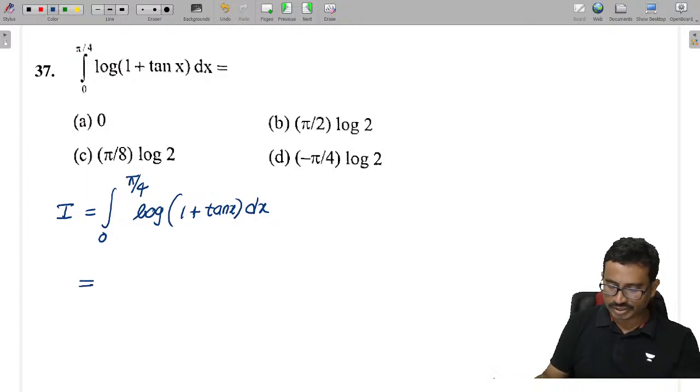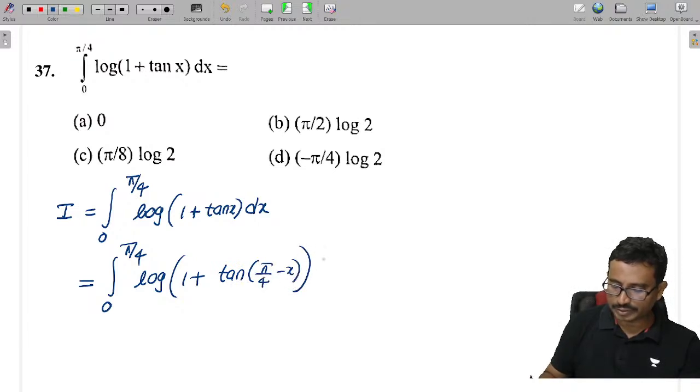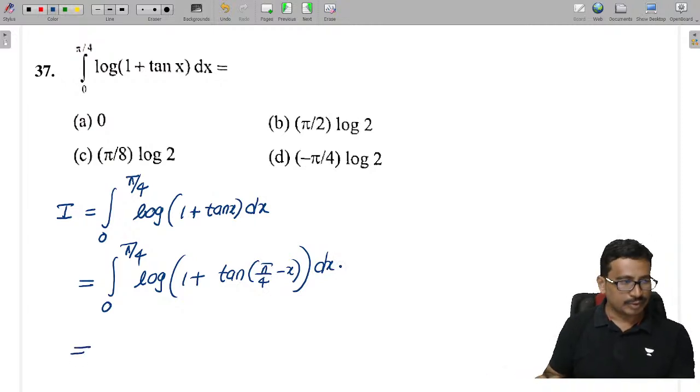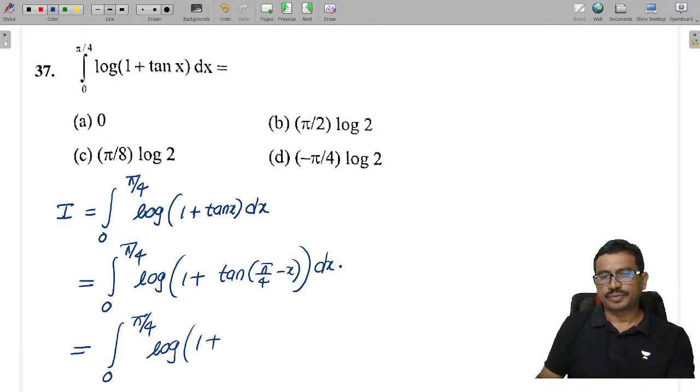So which is given as the integral from 0 to pi by 4 of log of 1 plus tan of pi by 4 minus x, right? So the integral from 0 to pi by 4 of log of 1 plus tan pi by 4 minus x.